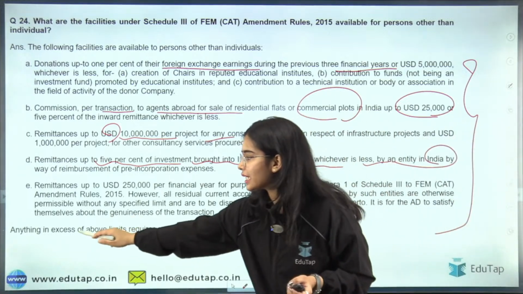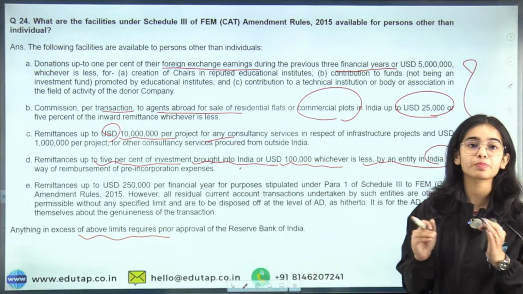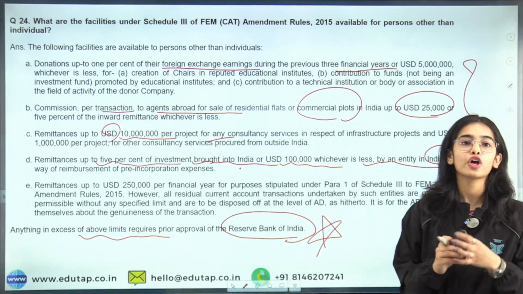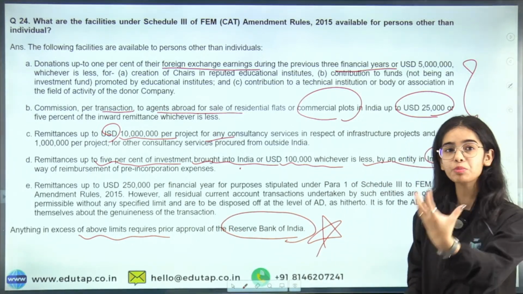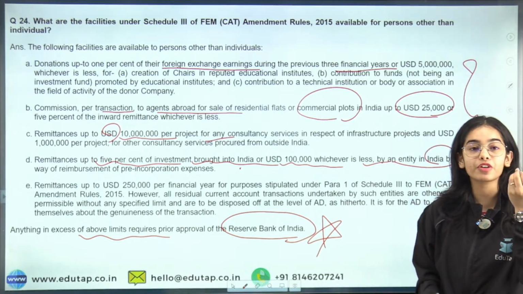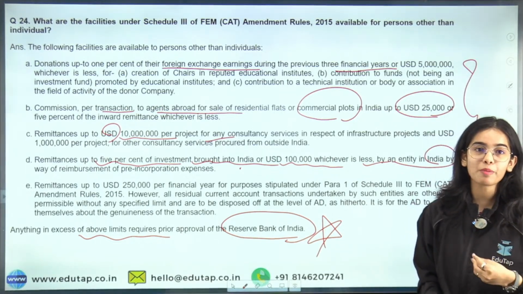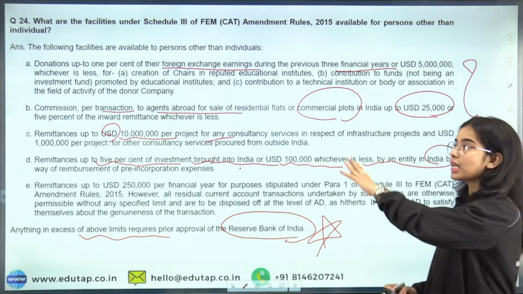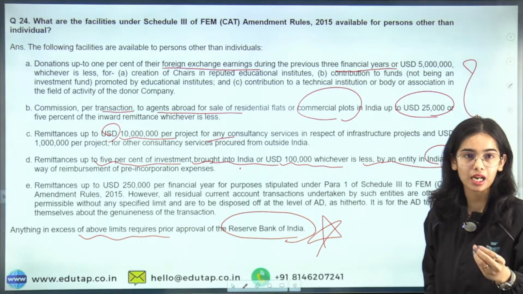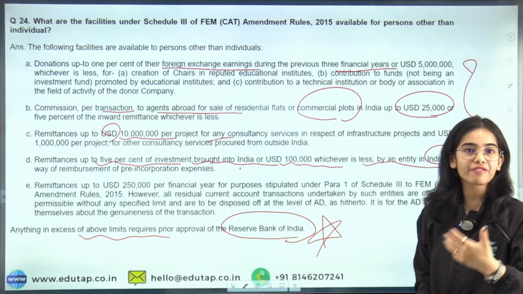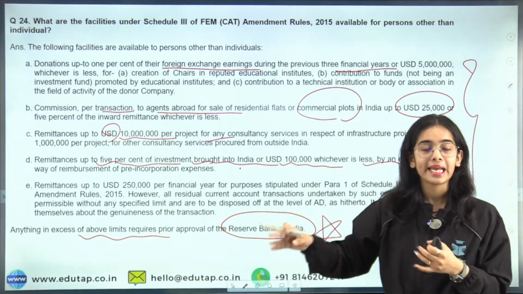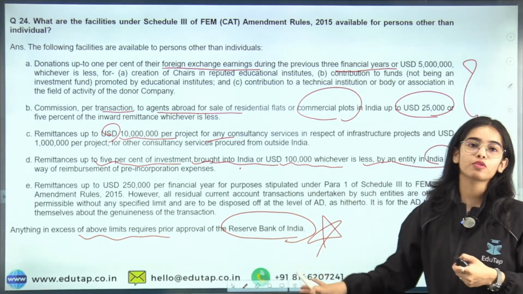Anything in excess of the above limits requires prior approval from the Reserve Bank of India. So the idea is that if you want to remit more, if you want to send more money outside, you have to take specific approval from the Reserve Bank of India. Till these limits, everything is allowed, meaning whatever has been defined is allowed. You can send money abroad for traveling purposes or other reasons, but if you breach this limit, then you have to get approval from the RBI.